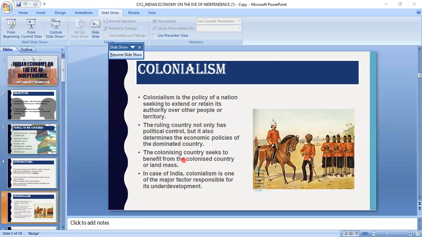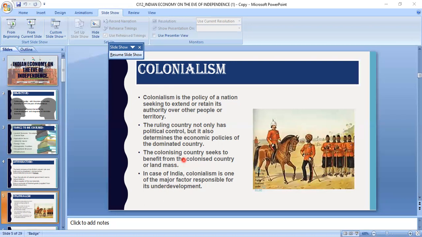On that basis, we can say that the sole aim of the colonial government in India was to reduce India's status to a supplier of fine quality raw materials to Britain, to be used in their industry for producing goods. This way, they met the needs of raw materials in the industries of Britain.